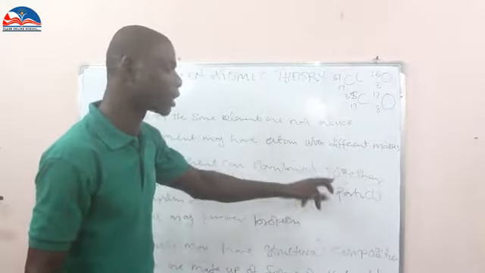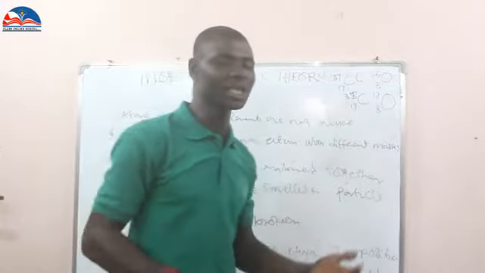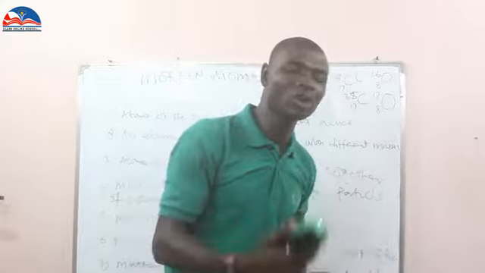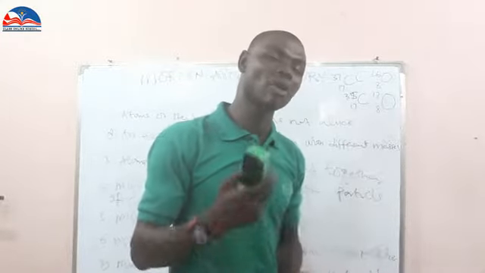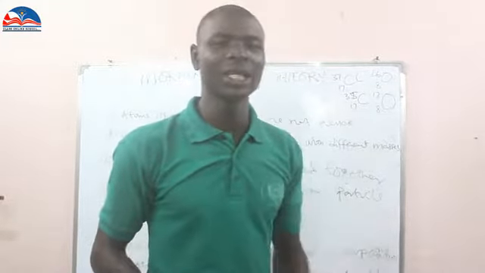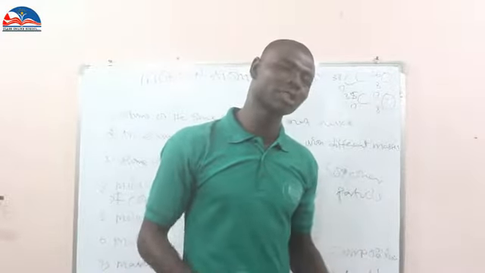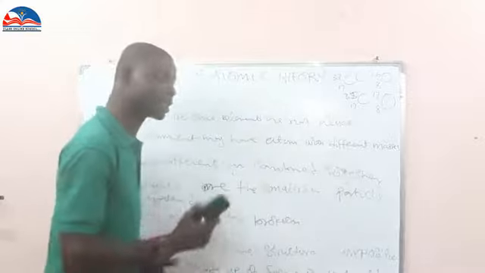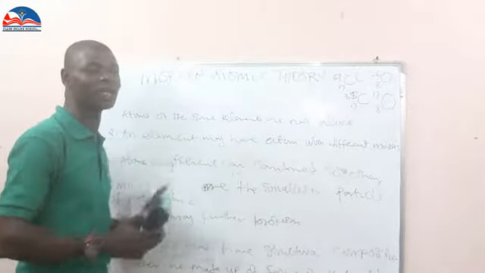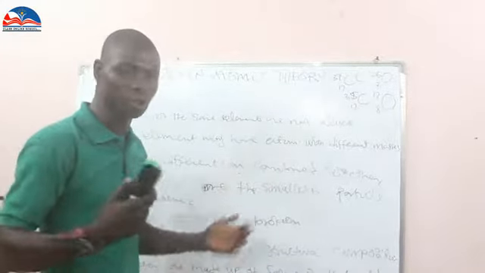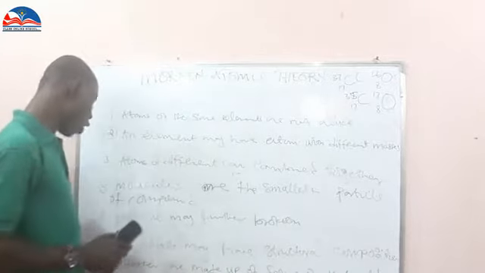Number 3, atoms of different elements can combine together. The atom of sodium can combine with the atom of chlorine. The atom of oxygen can combine with the atom of calcium. That is number 3. Number 3 is telling us that the atoms of different elements can combine together, which is true. Now we have number 4.